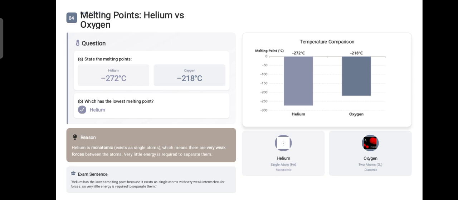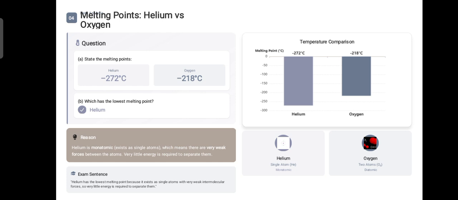Even though both are very cold, helium has the lowest melting point, minus 272 degrees Celsius, because it is a monatomic particle. It is made up of only one atom, while oxygen is made up of two atoms and makes O2. That is why helium's melting point is very low.